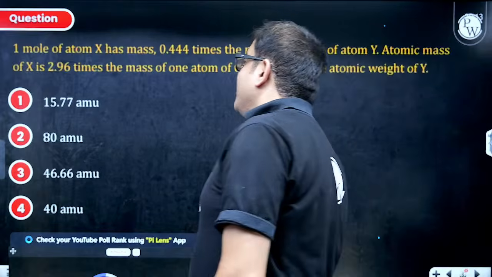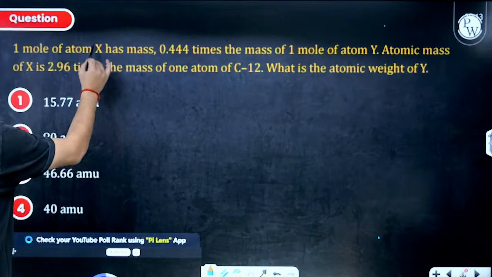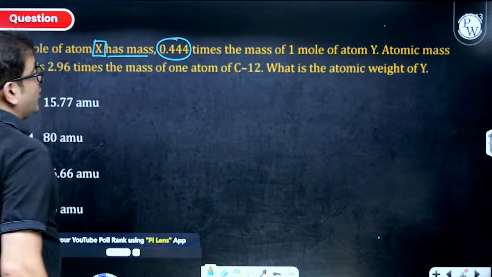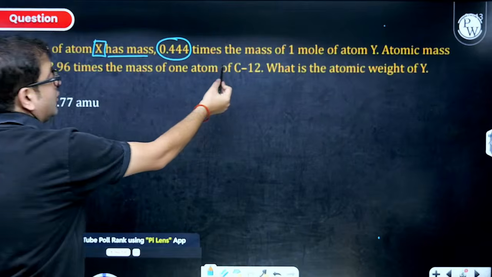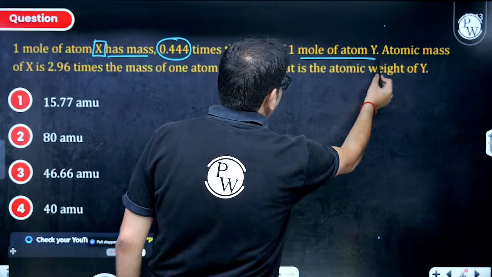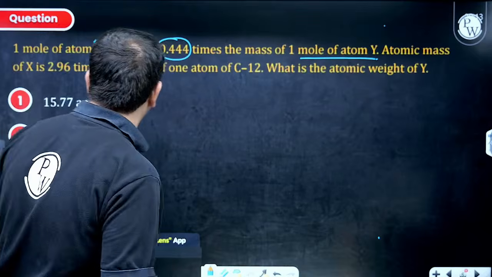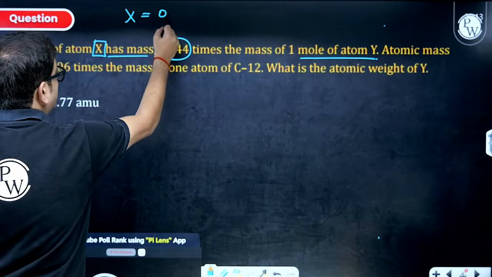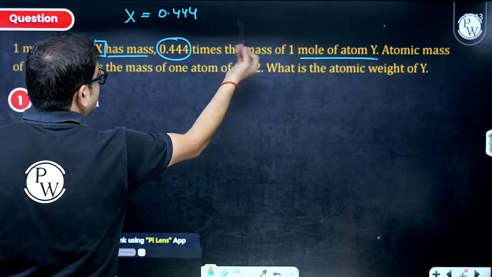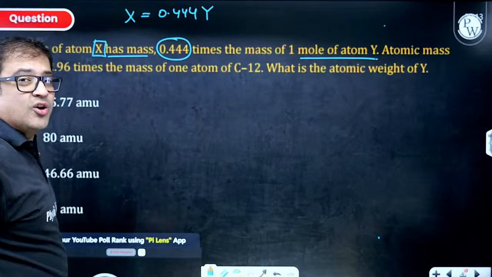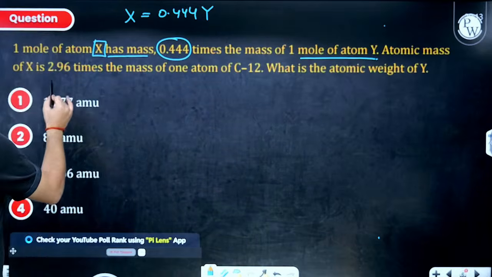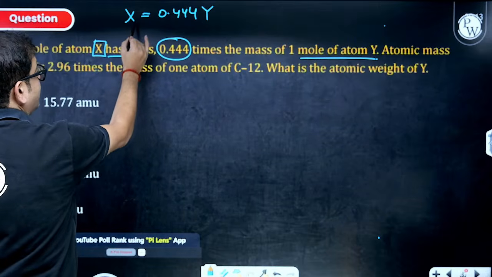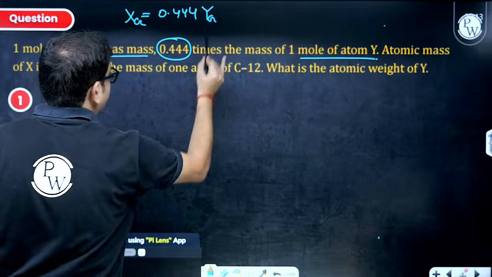So let us check. 1 mole of atom X has mass 0.444 times the mass of 1 mole of atom Y. That means gram atomic mass is given. So gram atomic mass of X is equal to 0.444 times gram atomic mass of Y. Okay, so this is gram atomic mass, because we are talking of 1 mole. So this is gram atomic mass of X and Y.